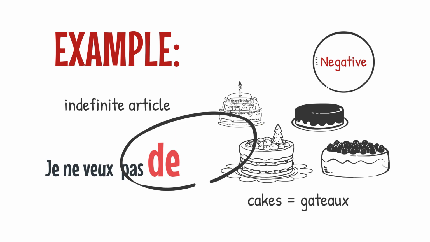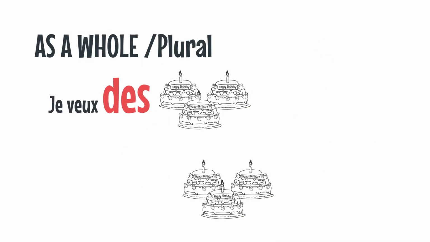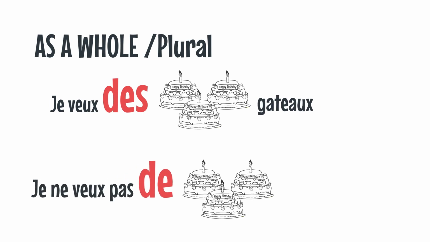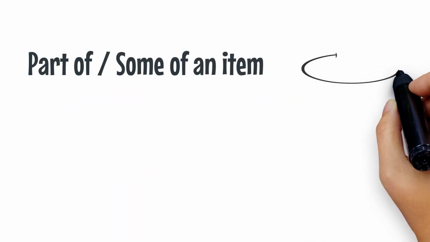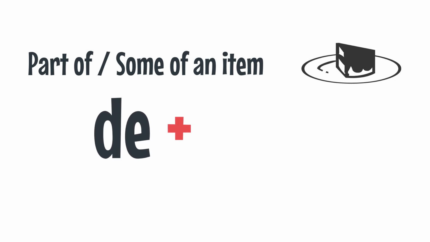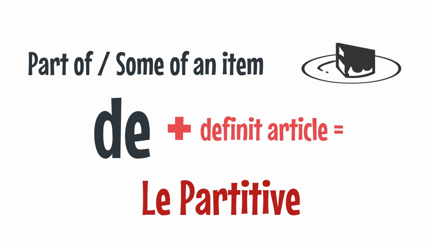And again, all this is to say that if you want something as a whole, as a unit, one item or many items. Now, to say that you want part of or some of an item, you will use the preposition de with the definite article that goes with the noun. Now, this is called le partitif.